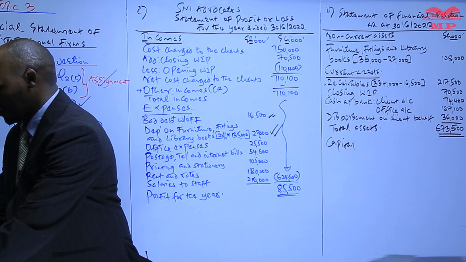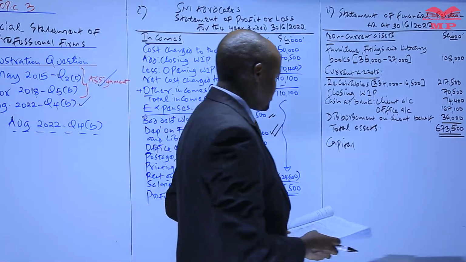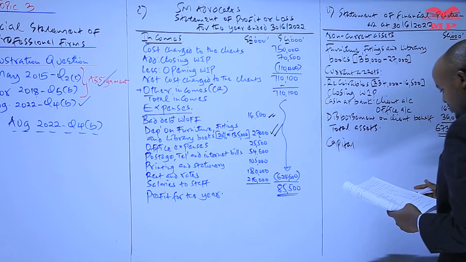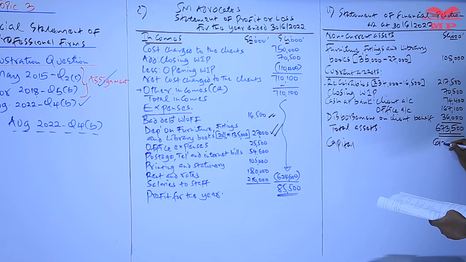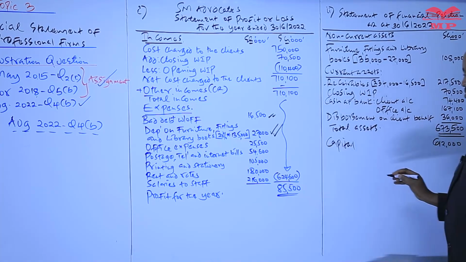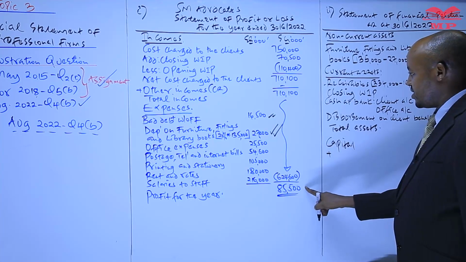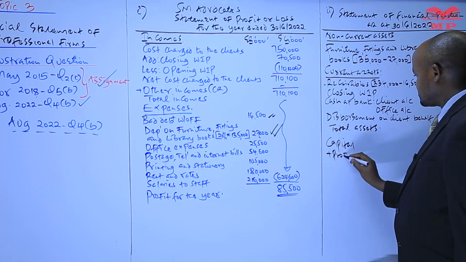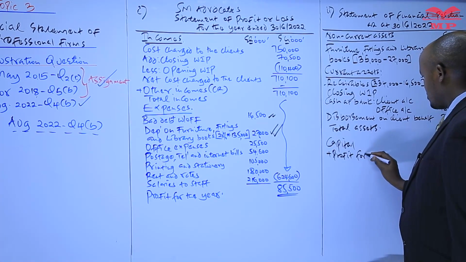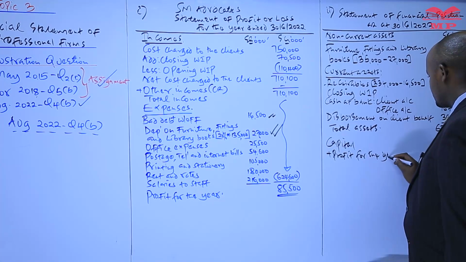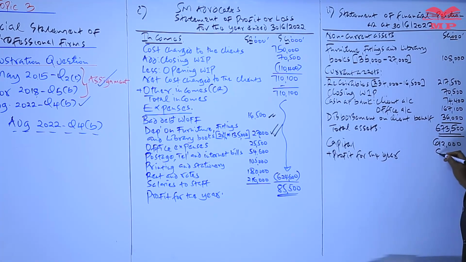Capital is given as the last item in the trial balance. And the capital at the start was 612,000. To this we have said we need to add the profit for the year, which is an amount of 85,500.